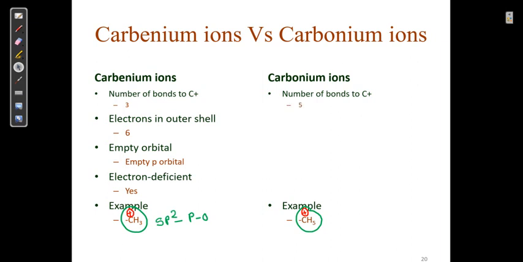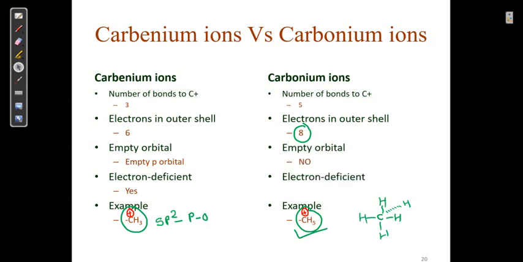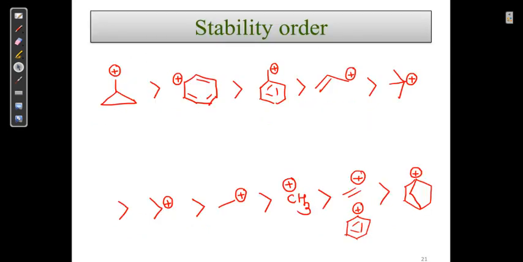दिखता है वो भी, देखो इस एग्जांपल से पता चल जाएगा. इलेक्ट्रॉन इन द आउटर मोस्ट सेल इज 8. इसमें 8 इलेक्ट्रॉन्स है क्योंकि वो इस तरह से कोवेलेंट बॉन्ड तो ये चारों ही बनाएंगे. दैट इज जस्ट टू बाइंड बाय द इलेक्ट्रोस्टैटिक फोर्स. नाउ empty p orbital, there is no empty p orbital. Electron deficiency, there is no electron deficiency because it has already completed the octet. So this is a little bit of difference between carbenium ions and carbonium ions. So this is a sequence I want to share with you.